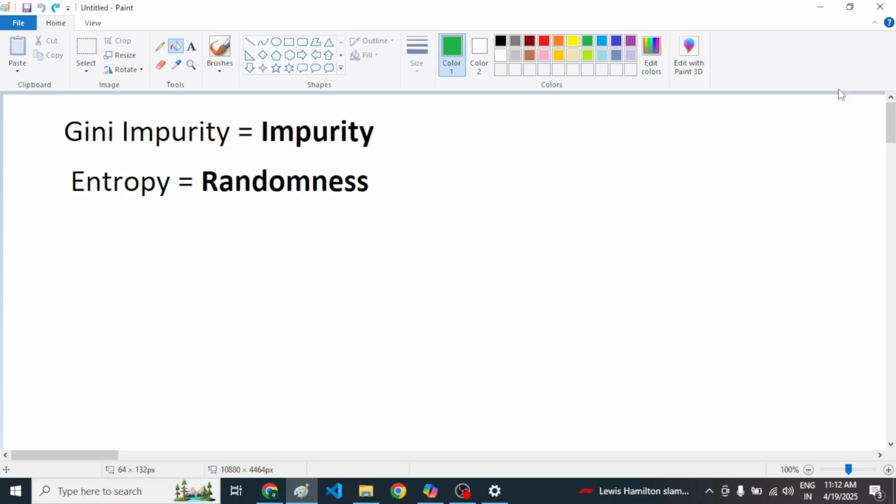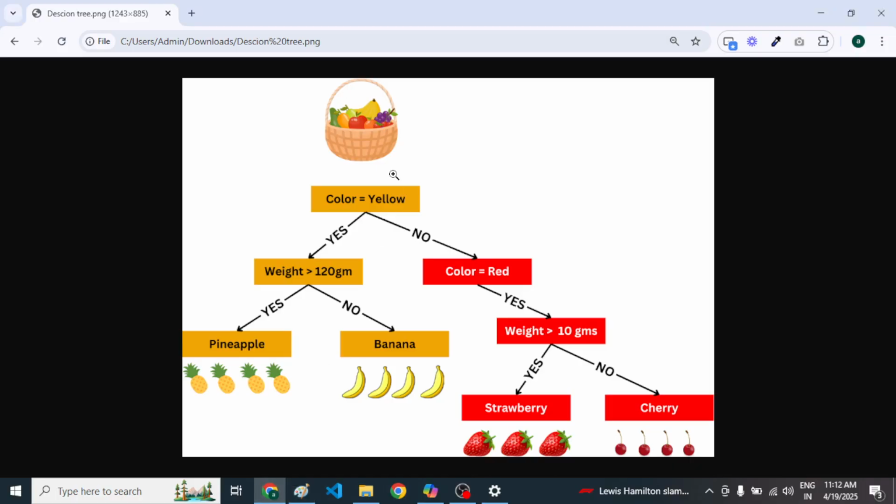Now let's link this knowledge with the decision tree. Just assume we have taken a fruit basket. These fruits are randomly arranged, so randomness is high, that means entropy is high.